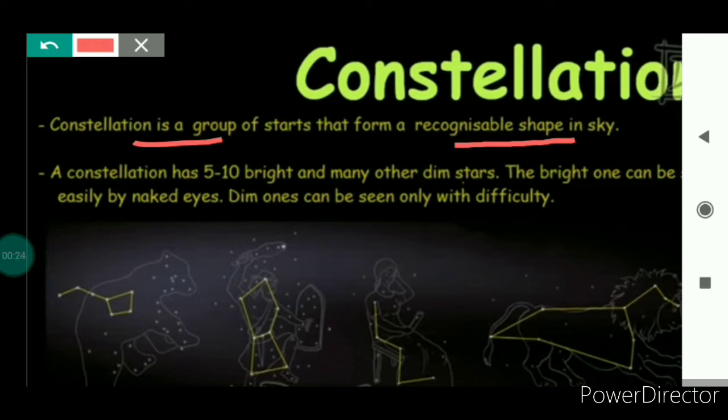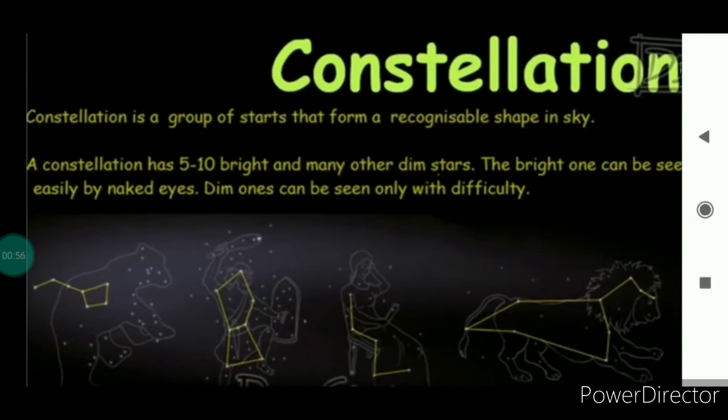A lot of fertile imagination is required to make out some recognizable shape from a group of stars. So it is not easy to locate these constellations in the sky. A constellation has 5 to 10 bright and many other dim stars. The bright stars can be seen easily by the naked eye, and the dim ones can be seen only with difficulty.